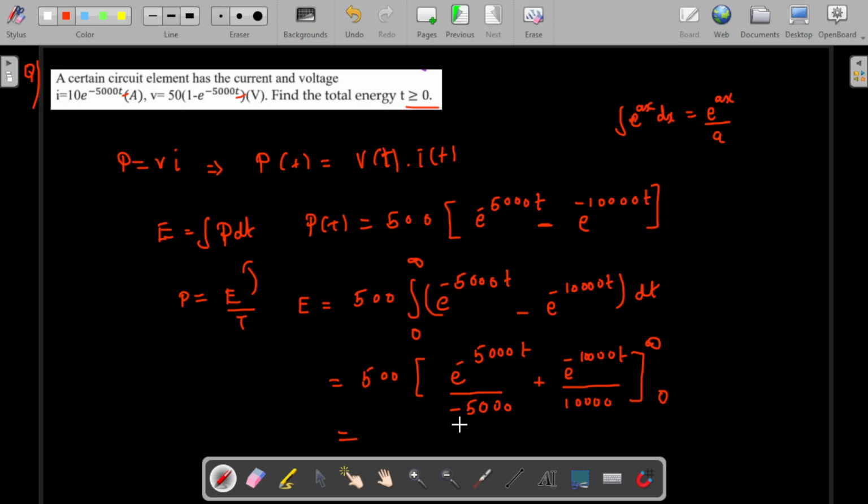We know that e power 0 is 1, and e power minus infinity is 0. So when we substitute the upper limit, minus infinity, that will be 0, and if we substitute e power 0, then this will be 1. So 1 divided by 10,000 minus 1 divided by 5000. From there, if we cross multiply, the answer will become 0.05 joules. That is the energy that we will be getting, guys.